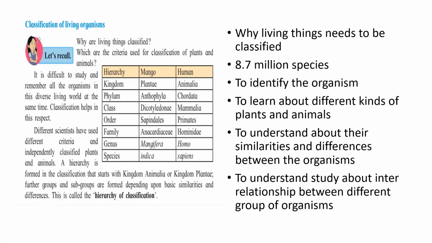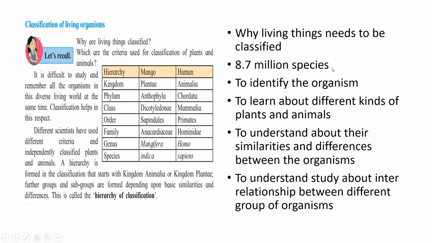Classification of living organisms. Children, we can see so many varieties of plants and animals in our surroundings. In the entire world, huge varieties of plants, animals and microorganisms are found. According to the latest study, about 8.7 million species are found in this world. Species means a group of living organisms. So organisms need to be classified. If not classified, it's difficult to study, understand and remember the characteristics of every organism.